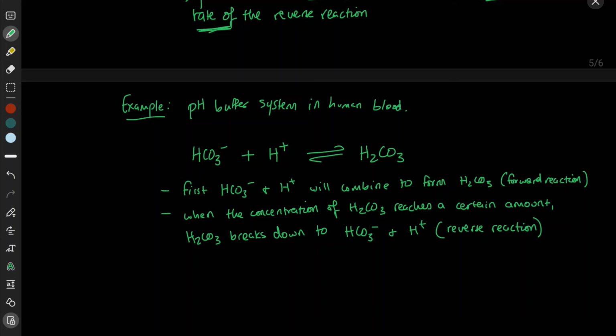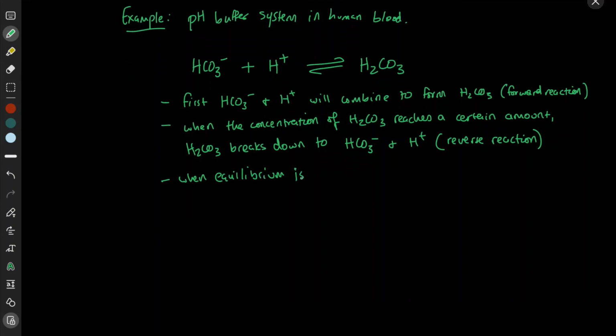And so when equilibrium is reached, what happens?